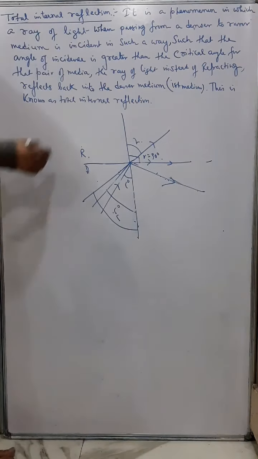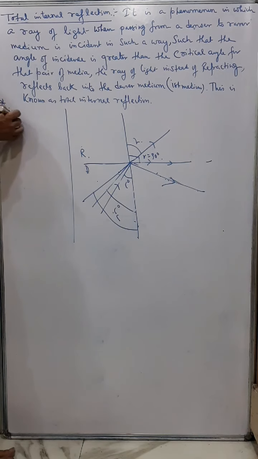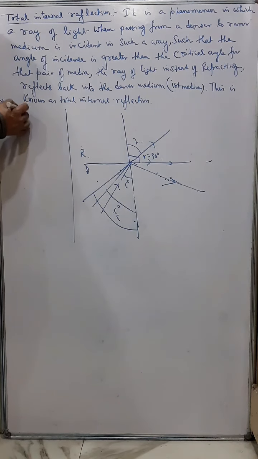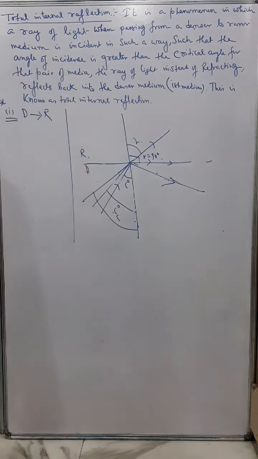Now from this definition and the phenomenon, I can understand there are two conditions necessary for this to happen. Total internal reflection does not occur every time. So there are two conditions necessary for total internal reflection. The first and the most important condition is that the ray of light should travel from a denser medium to a rarer medium.